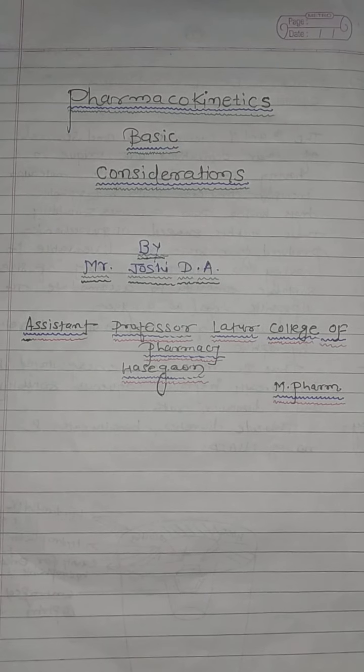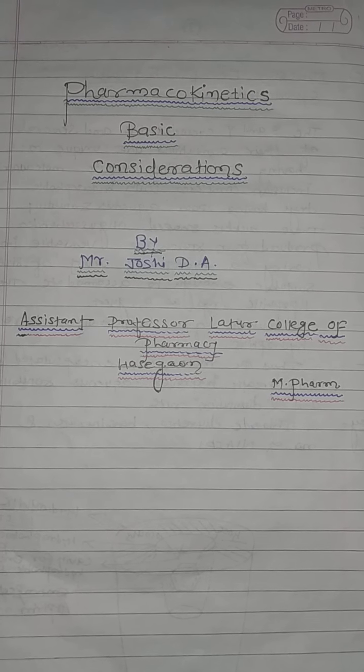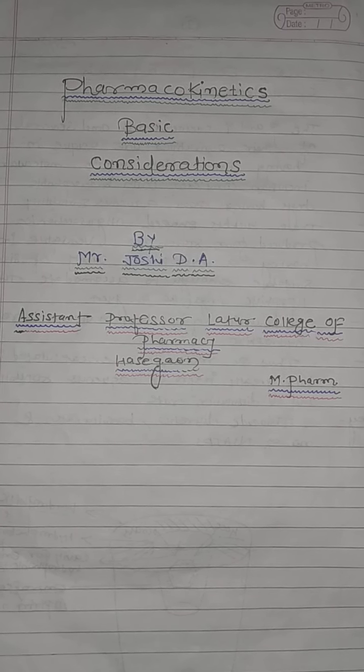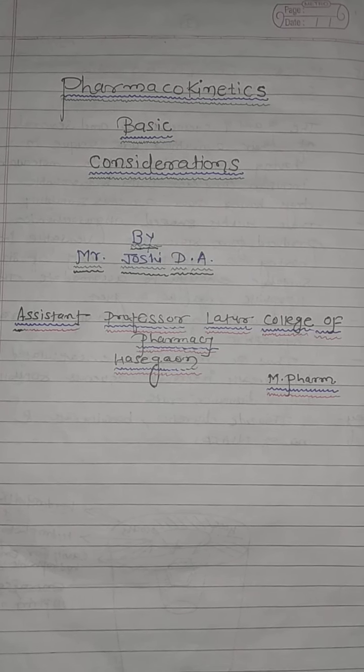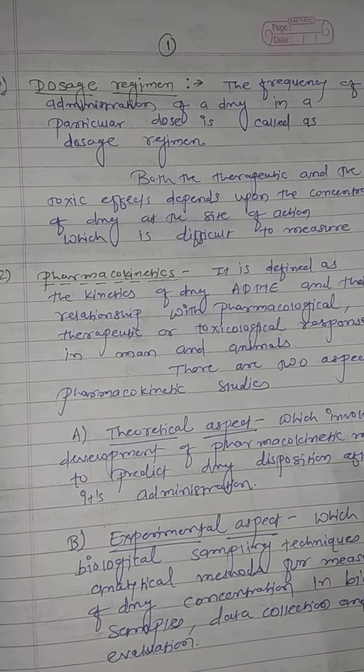Today we will discuss the basic consideration of pharmacokinetics. So what are the basics related to the pharmacokinetic sections? The different relative terms which we can come across while studying pharmacokinetic data or a pharmacokinetic study, one by one we will discuss the different relative terms included in pharmacokinetics.